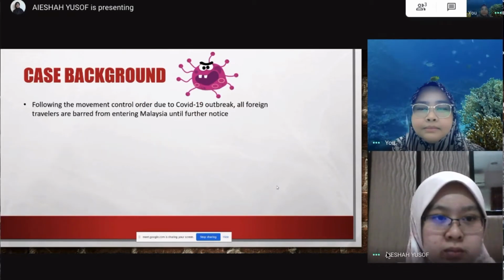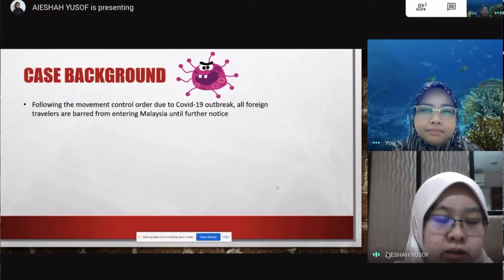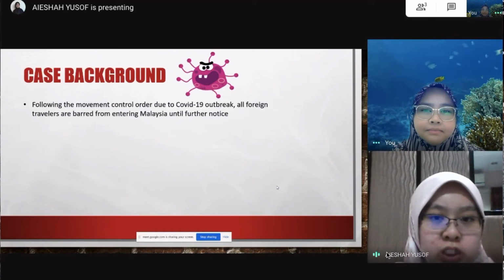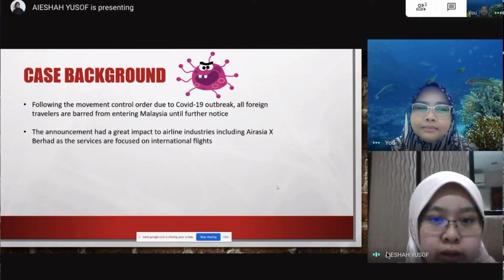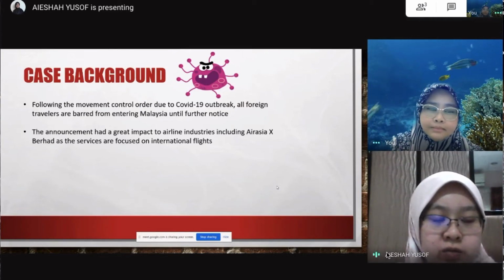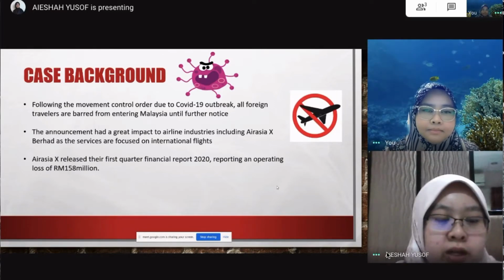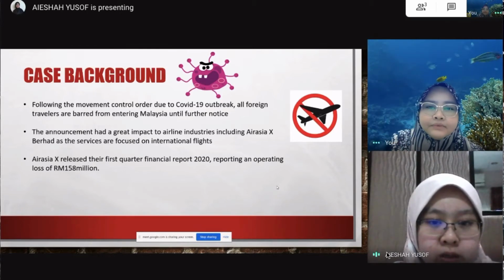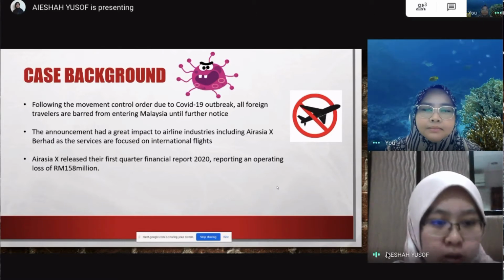Case background. Following the movement control order due to the COVID-19 outbreak, all foreign travelers are barred from entering Malaysia until further notice. The announcement had a great impact on airline industries, including Air Asia X Berhad, as the services are focused on international flights. Air Asia X released their first quarter financial report 2020, reporting an operating loss of 158 million.